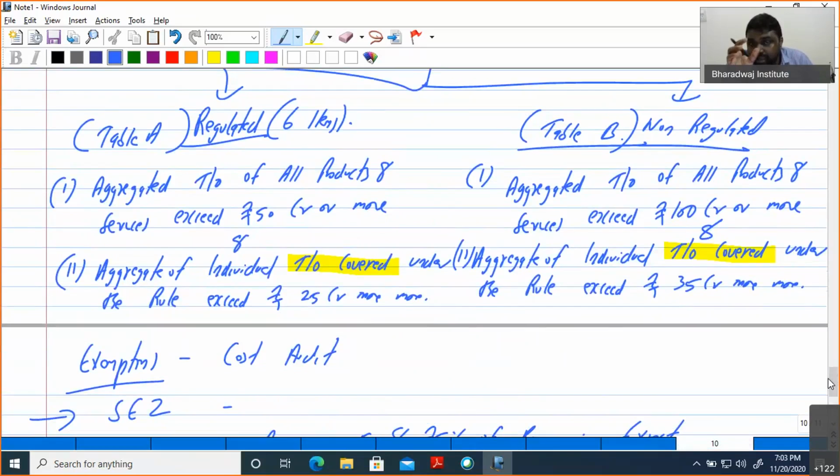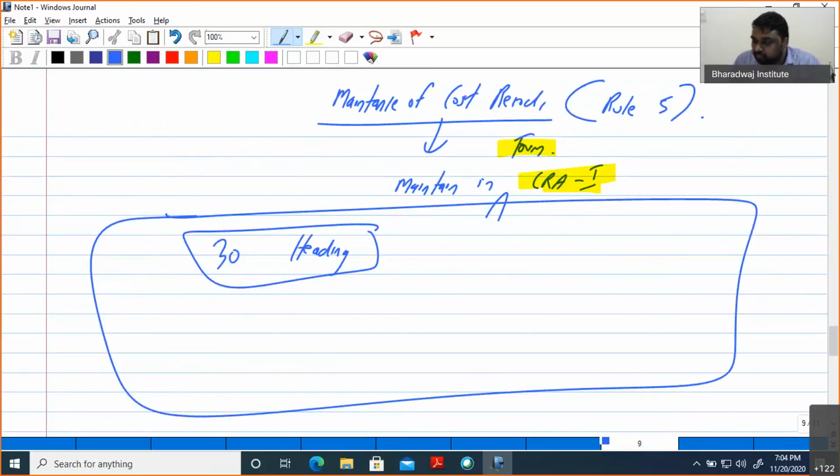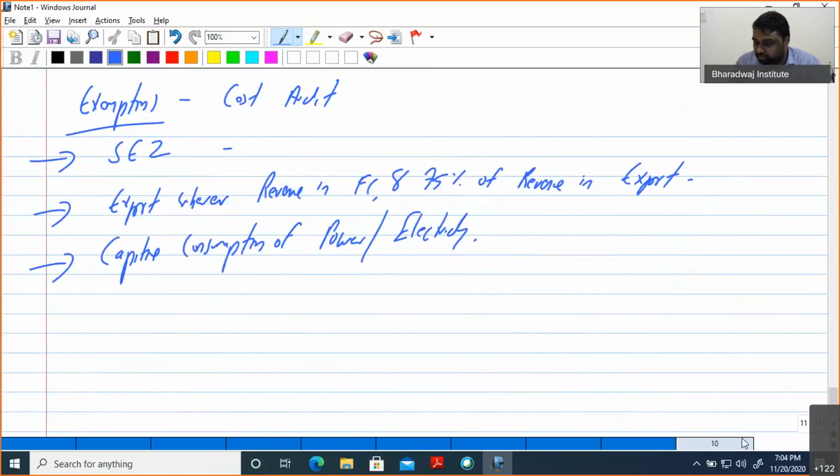See, a case study model question may come where they will discuss a company, its products and all. We have to comment whether cost audit is applicable or cost record is applicable. I will tell you how to approach it once we finish the MDS stretching. If it is applicable, they will ask what the timeline for submitting the audit is, and when the auditor is to be appointed. All those provisions they will ask in the case study model. So for your benefit, I will tell you that case study approach also. So here we discussed mainly what questions they will test you on.